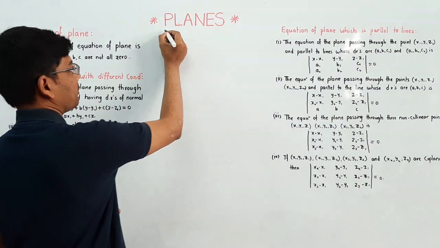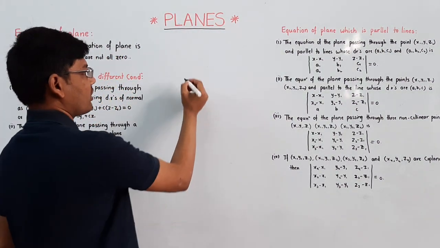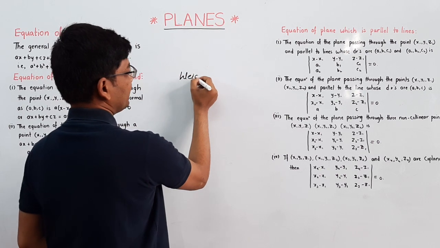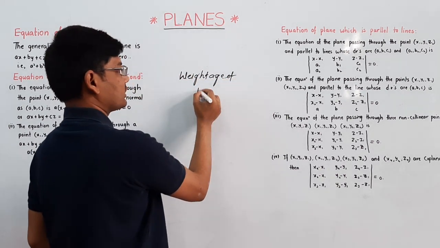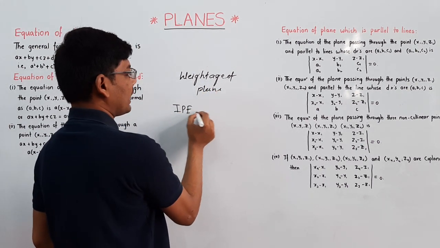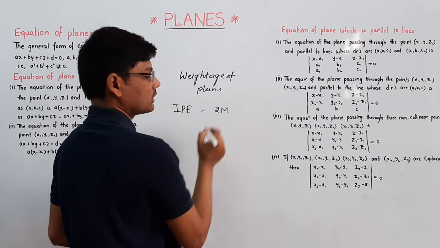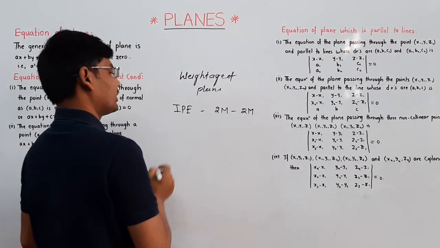So the chapter name is planes. The weightage of the planes chapter: in IP they will ask for 2 marks, that is a very short answer question.